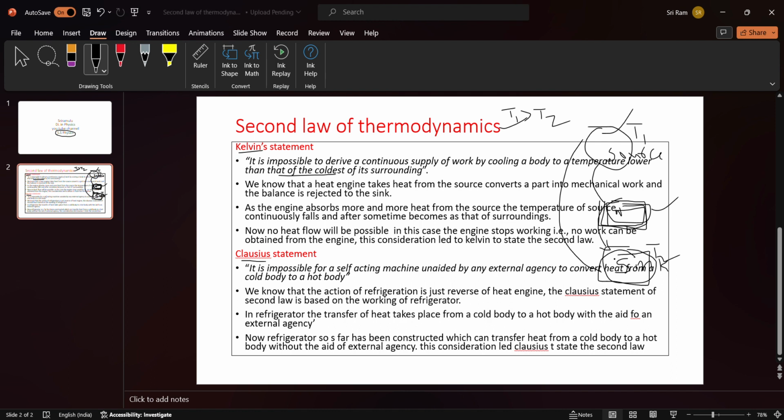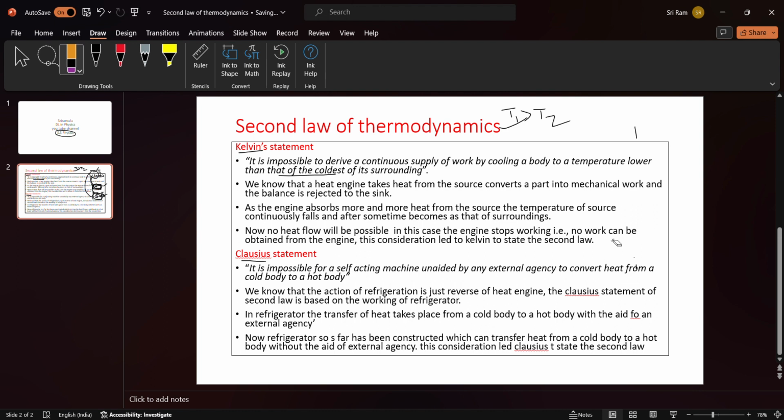Here the sink is the surrounding and the source is like the sun. When we take continuous heat energy from the source, the sun, its temperature gradually decreases, and when its temperature is lower than the surrounding temperature, the sun cannot give any heat energy. Then it is impossible to take heat energy from the source and to perform work. So that is the statement of this. Okay friends, right.